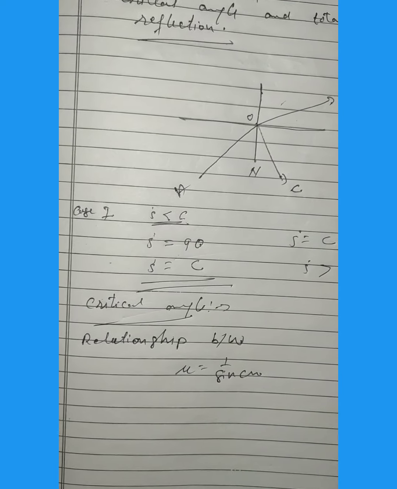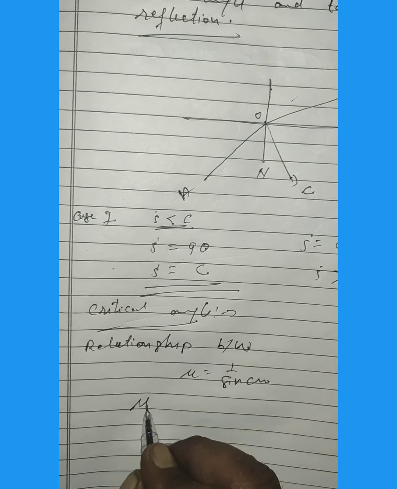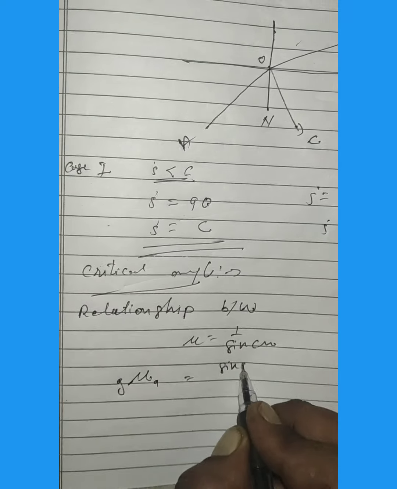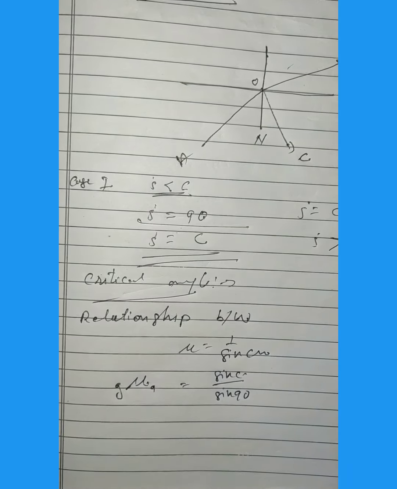From this figure you can easily understand that the refractive index of air with respect to glass is sin C over sin 90, because angle R will reach up to 90 degrees.